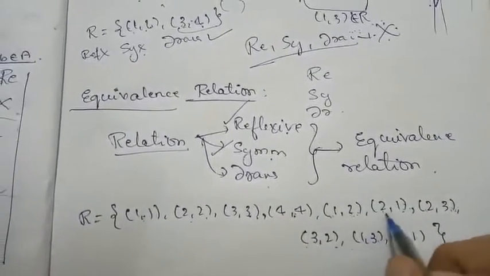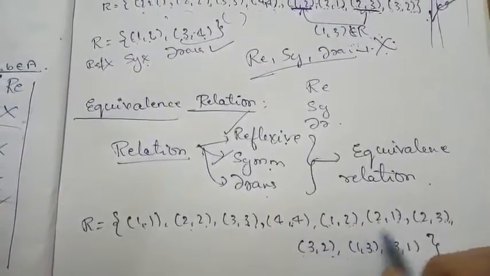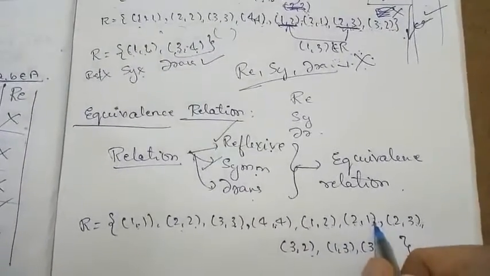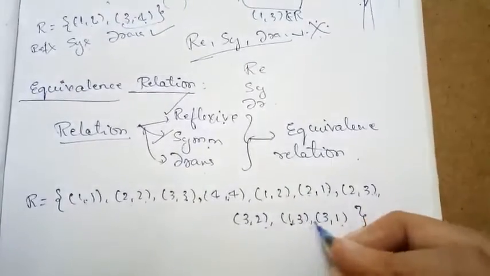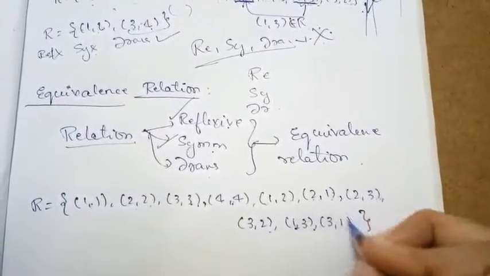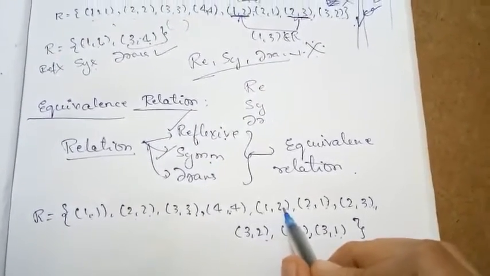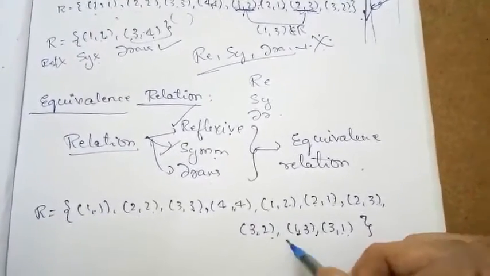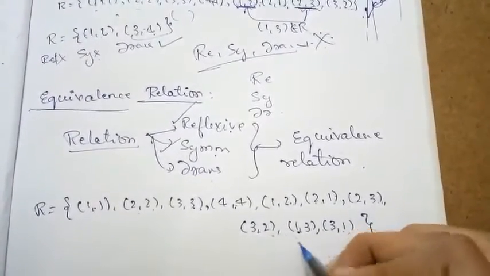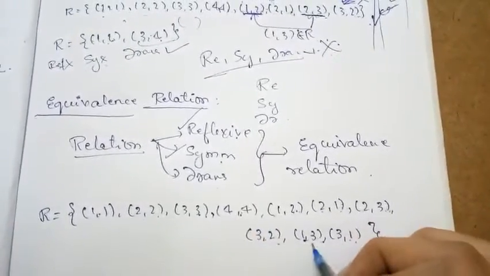For 3 comma 2, 2 comma 1, 3 comma 1 is also there. And 1 comma 3, 3 comma 1, 1 comma 1 is also there. 3 comma 1, 1 comma 2, so 3 comma 2 is also there. Any other remaining? I think this much only. 3 comma 2, 2 comma 3, 3 comma 3 is also there. So for all the things it is satisfying.